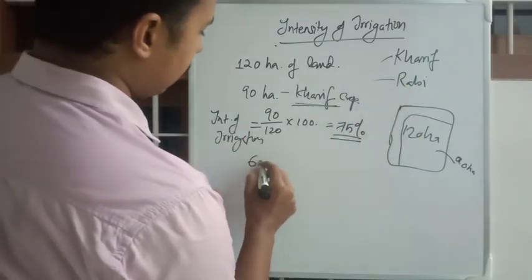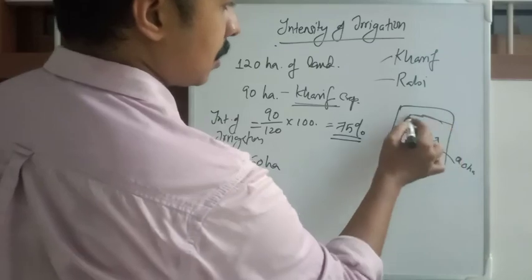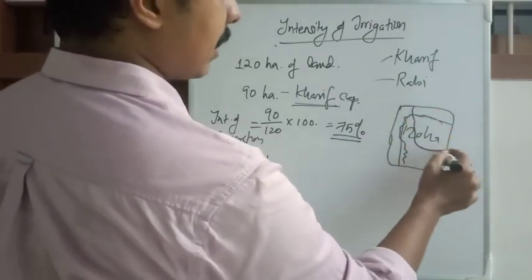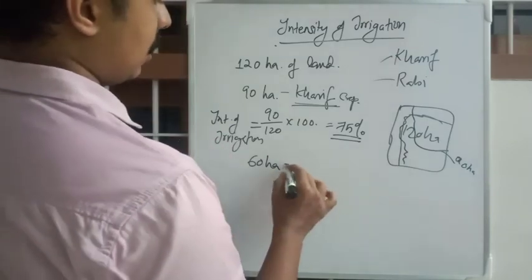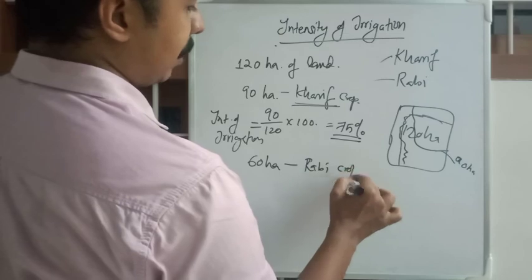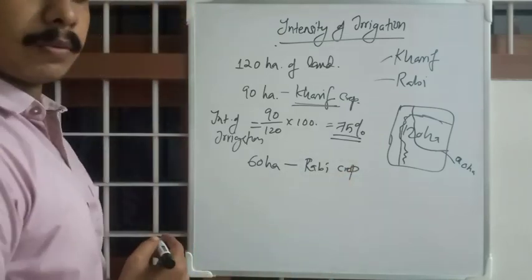Then you are cultivating 60 hectares. The Kharif crop is harvested, and now we are taking 60 hectares for a particular Rabi crop.